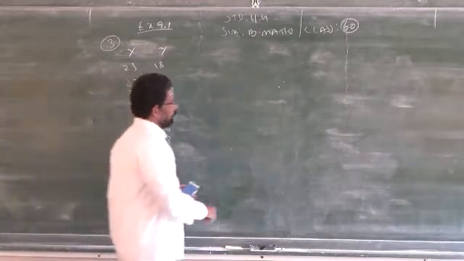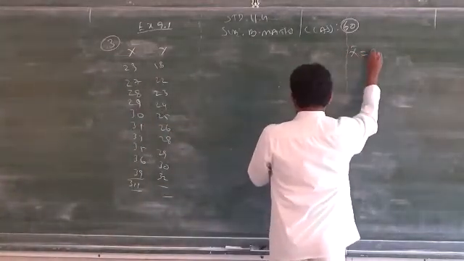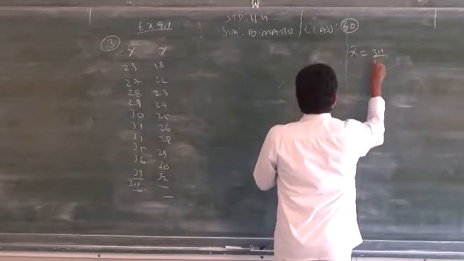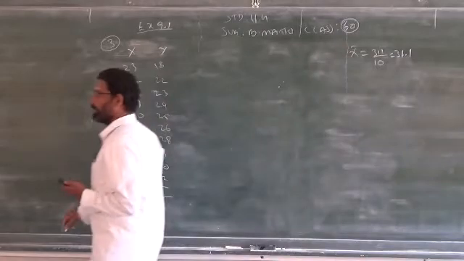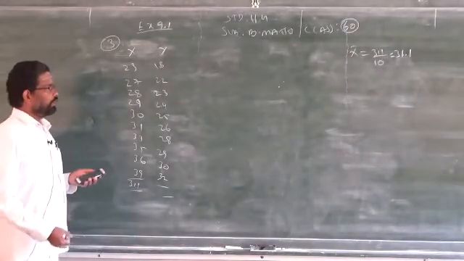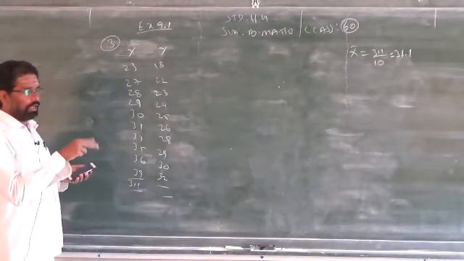What is your x bar? Your x bar is 311 by 10, which will give you 31.1. It comes in decimal point, so you cannot apply the first formula. Clear? So you have to apply either the second formula or the third formula.